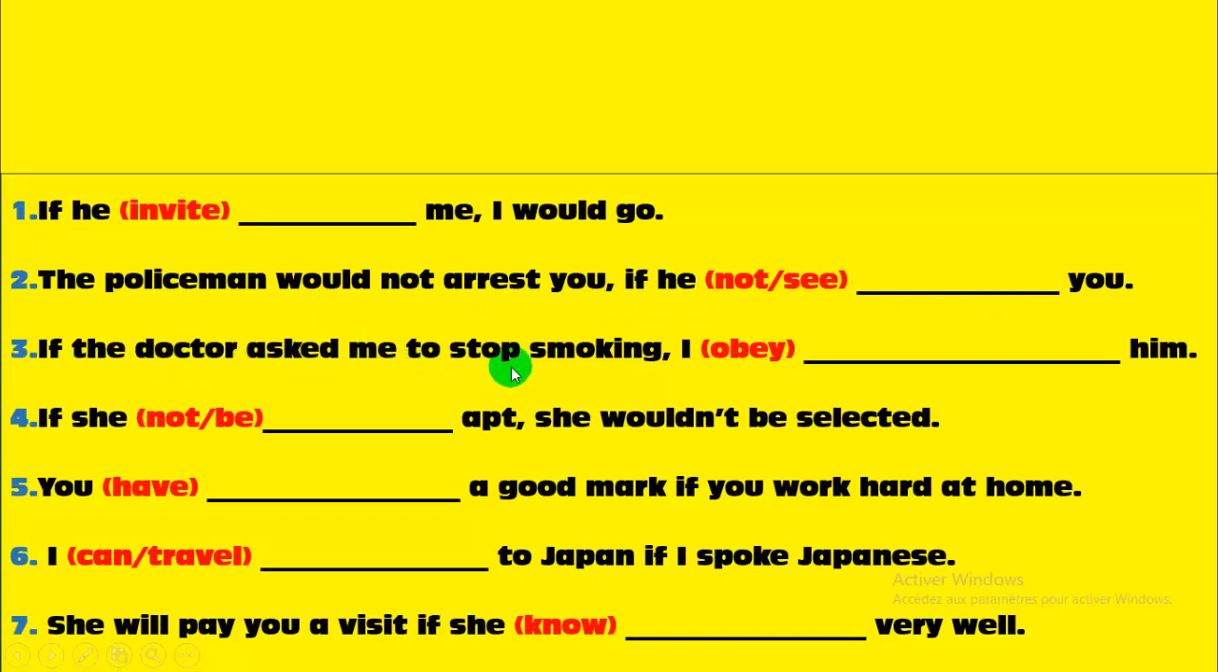If the doctor asked me to stop smoking, preterite, it goes with I obey him. If she not be apt, she would not be. Present conditional goes with you have a good mark if you work hard at home. Work, present. Number 6, I can travel to Japan if I spoke Japanese. She will pay you a visit if she to know very well.